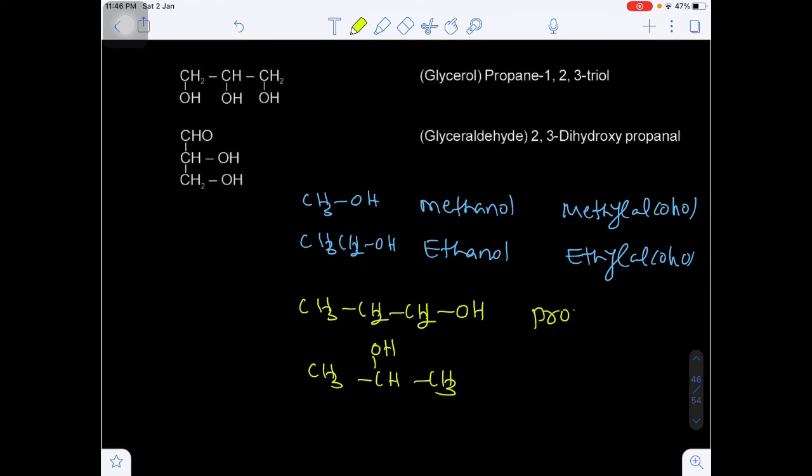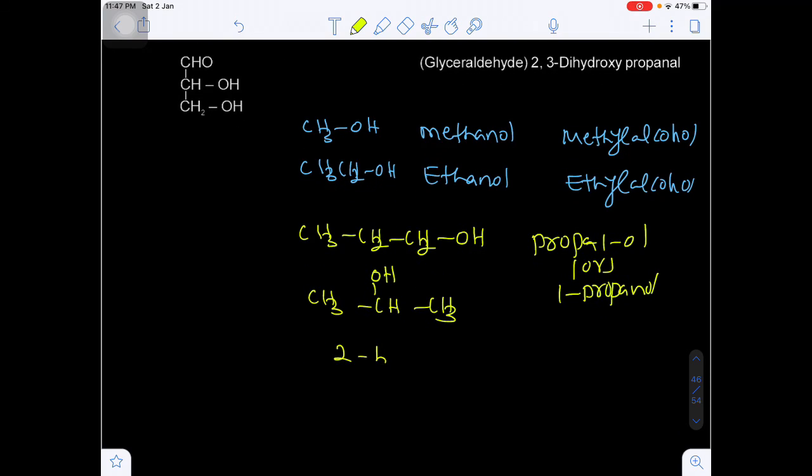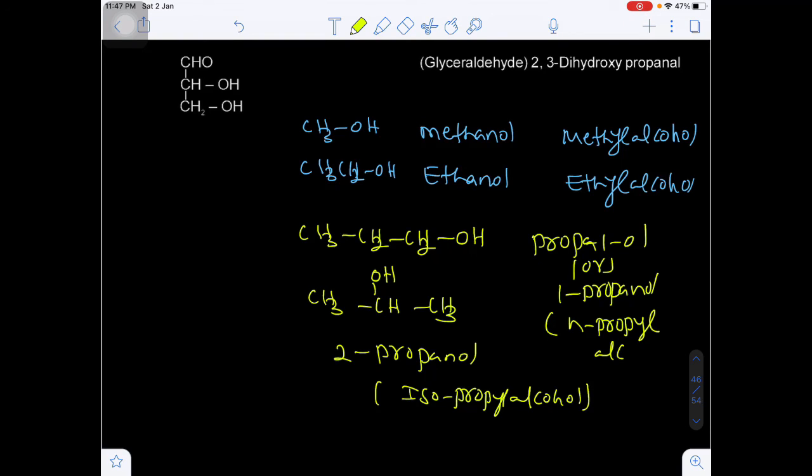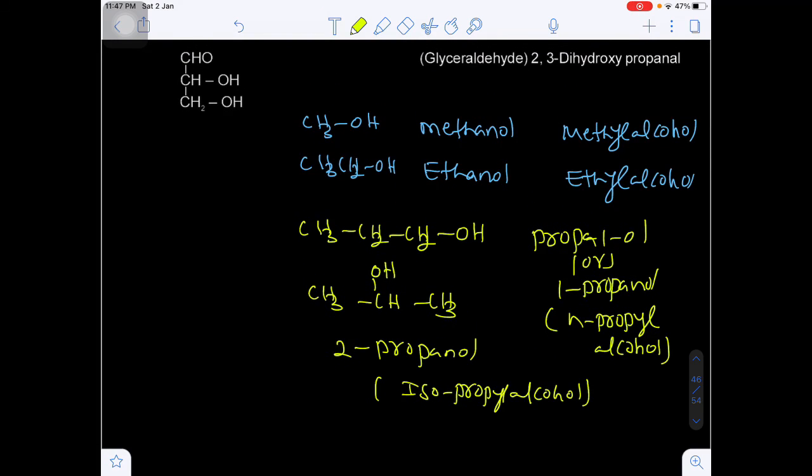If it is present on the first carbon, prop 1-ol, simply we can say 1-propanol, and 2-propanol. 2-propanol is known as isopropyl alcohol. That is the common name. Remember, in most cases we have to remember the common name also. 1-propyl alcohol we can say n-propyl alcohol. N stands for normal, that is the open chain, straight chain, unbranched.